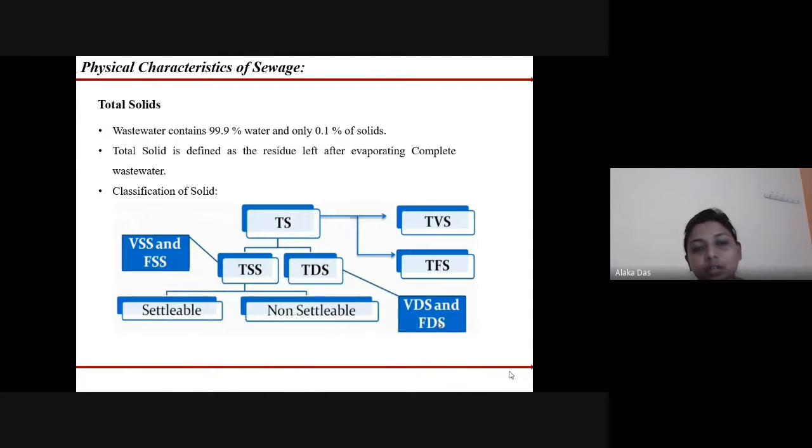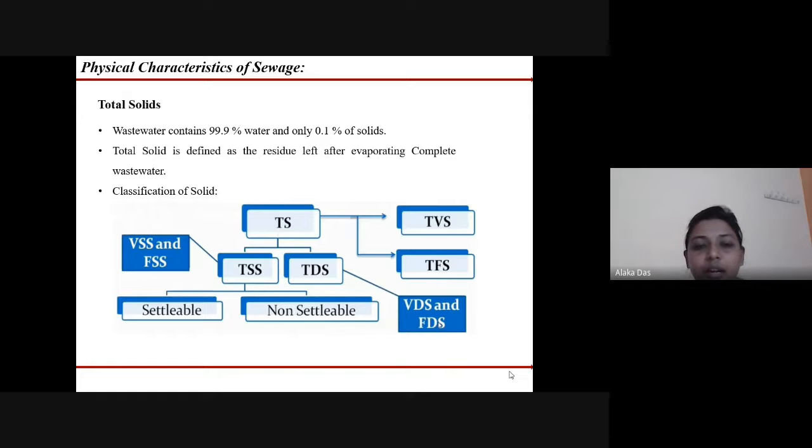Next is total solids. As wastewater contains 99% water and only 0.1% solids, we should know what type of solid is present in that sewage. The total solid is defined as the residue left after evaporating the complete wastewater. We can see the classification of solids here.